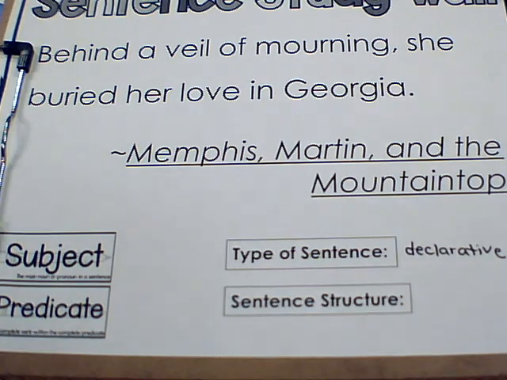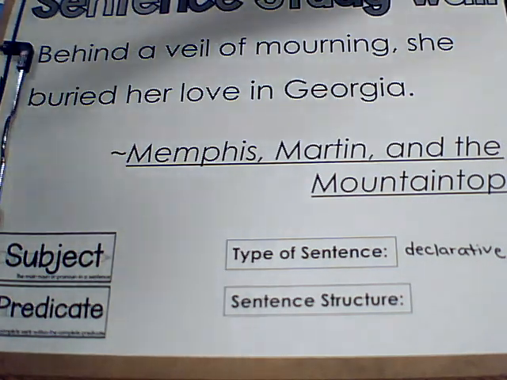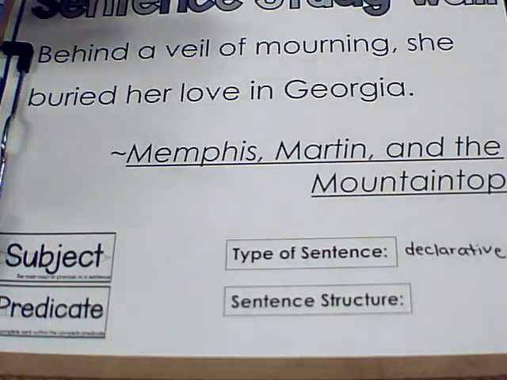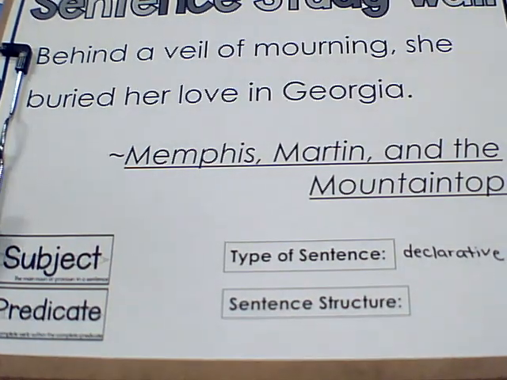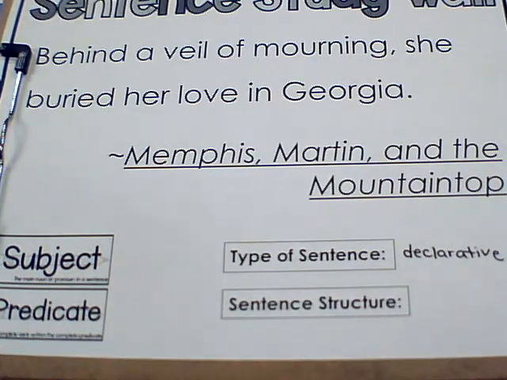All right, let's start looking at the sentence. It starts a little unique because it doesn't really tell us who is doing the action of the sentence at the very beginning. It says, behind a veil of mourning. There's not really a person there. And you can tell that that's not a complete phrase all by itself. Without the other part of the sentence, this couldn't exist together.